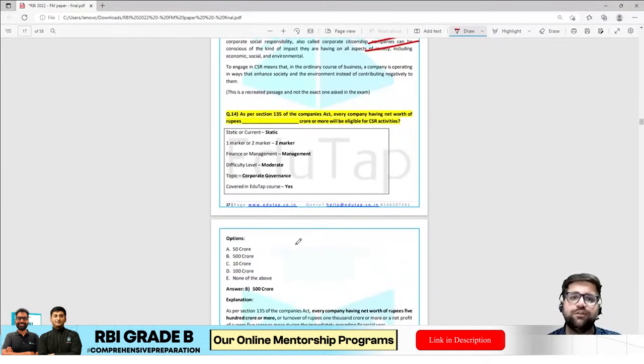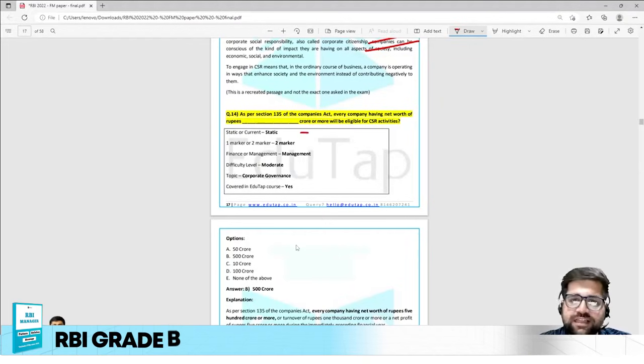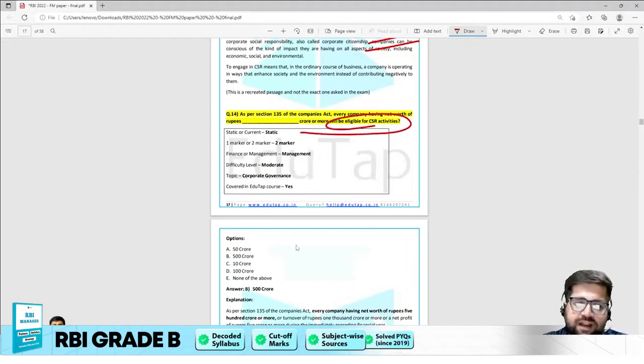So now let's discuss question number 14. As per section 135 of the Companies Act, every company having a net worth of dash crore rupees must be eligible for CSR activities. The answer will be 500 crore.